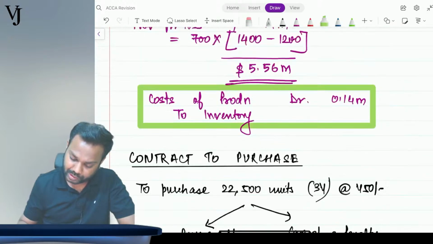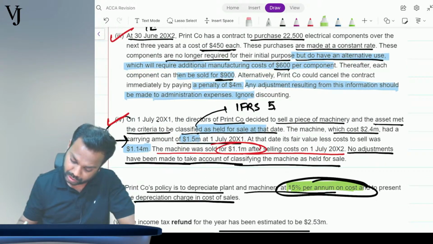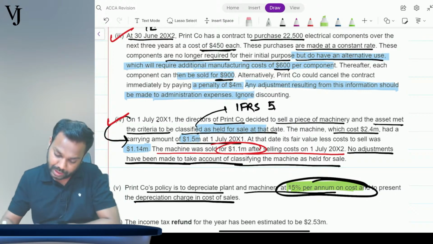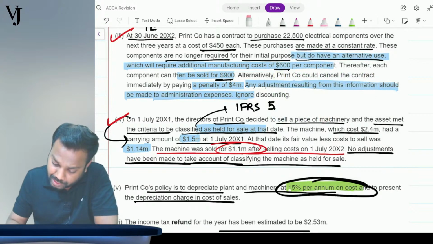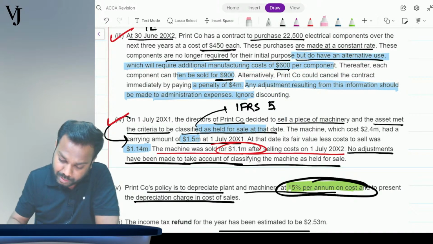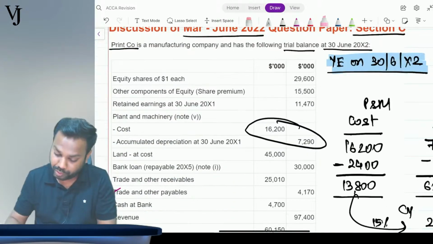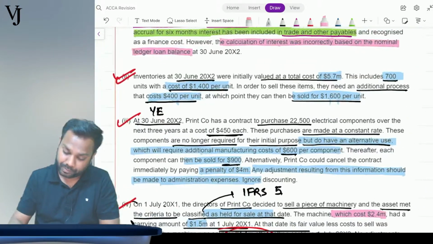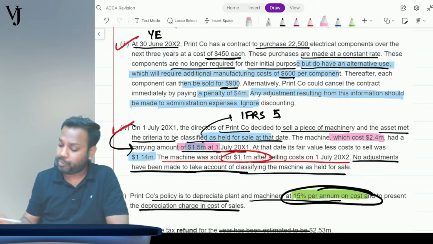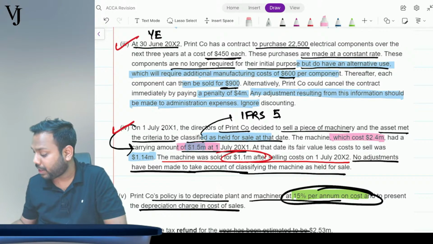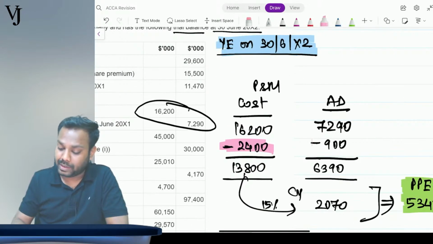Now see here the question. Read the question. See, it says, just a minute, I'll highlight it. The machine costs 2.4 million. Okay, see, I have written here cost 2.4. Now the carrying amount of 1.5. So 2.4 minus 1.5 is how much? 0.9. That is the accumulated depreciation.